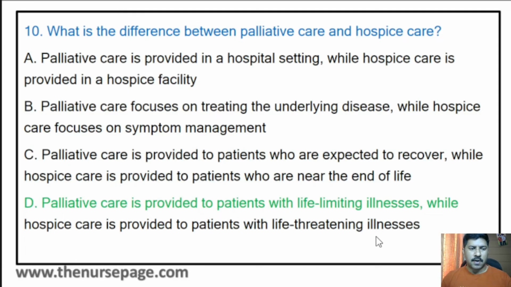Here the correct answer is option D. That is, palliative care is provided to patients with life-limiting illness, while hospice care is provided to patients with life-threatening illness. So usually hospice care is given to patients who are expected to die within 6 months. So end stage care will be given in hospice care. Palliative care is provided to patients with life-limiting illness. Maybe the patient's life will last for more than 6 months and the patients need some comfort care to extend their life.